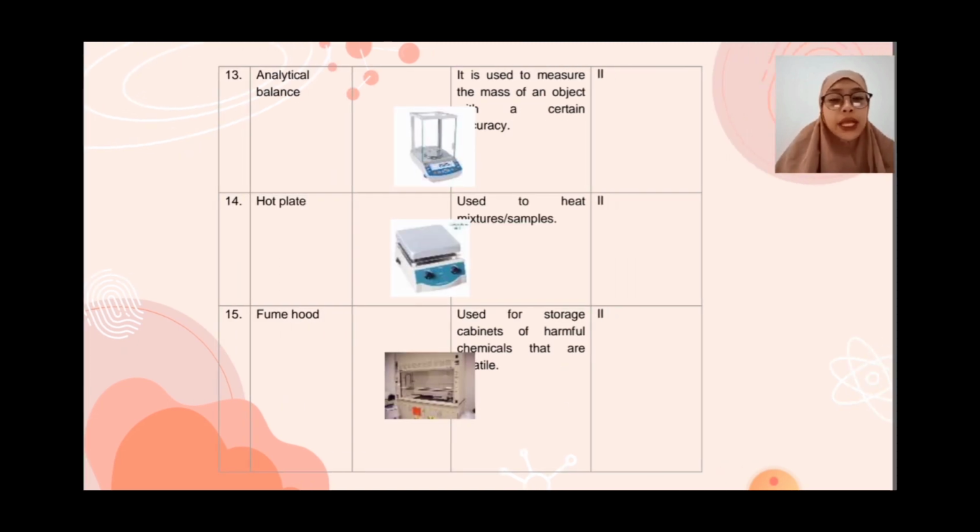Tools category 2. Analytical balance. It is used to measure the mass of an object. Tool: oven, used to heat a mixture or sample. Tool: cabinet, used for stock storage of harmful chemicals.